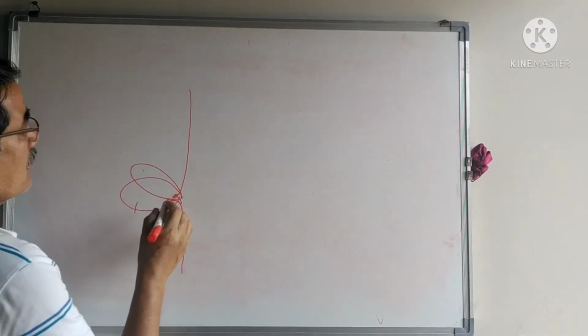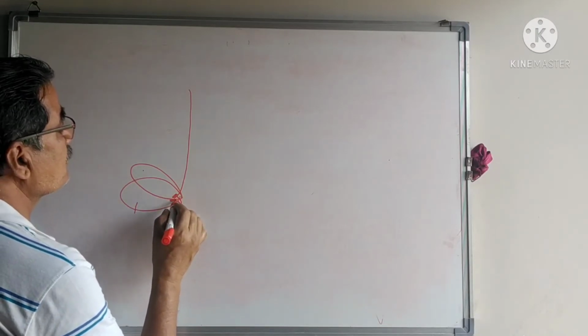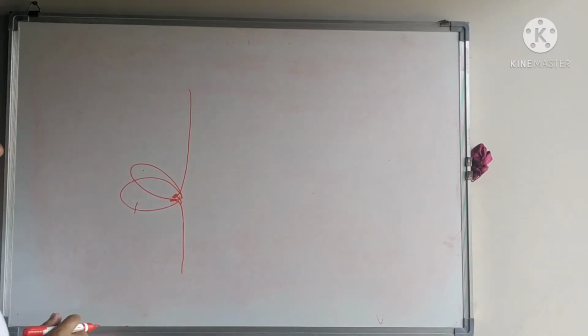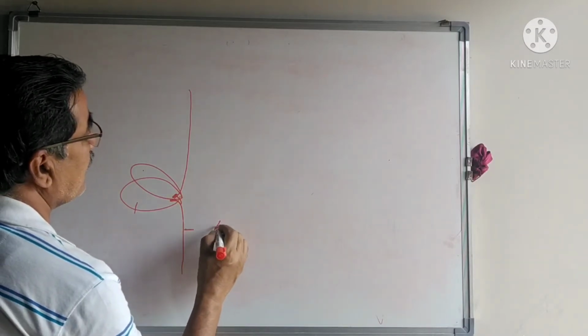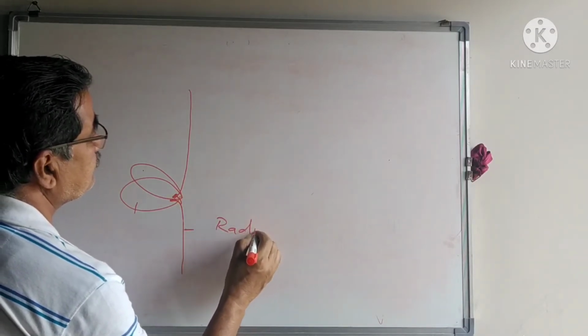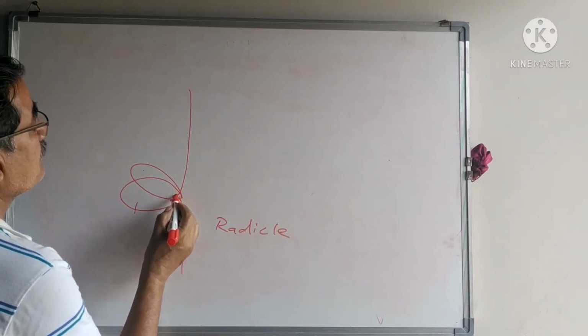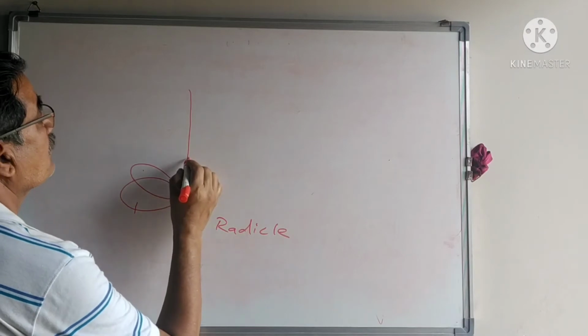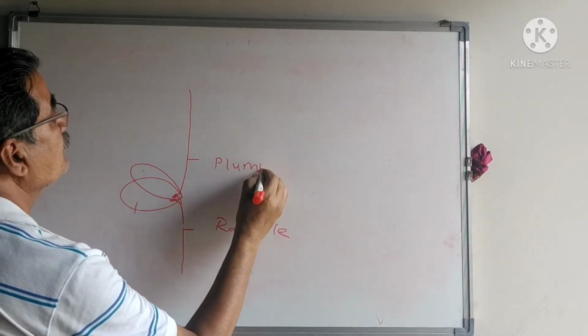The part arising downward is referred to as the radicle, and the part which comes above the cotyledons is known as the plumule.